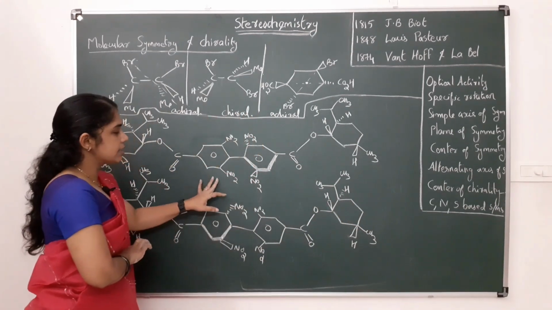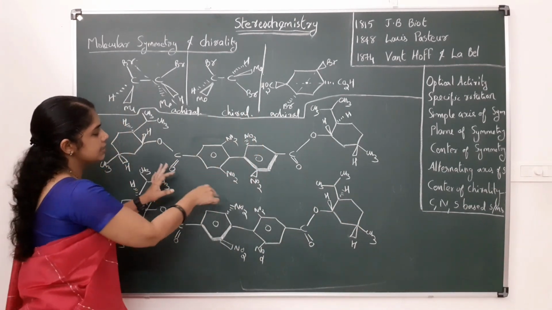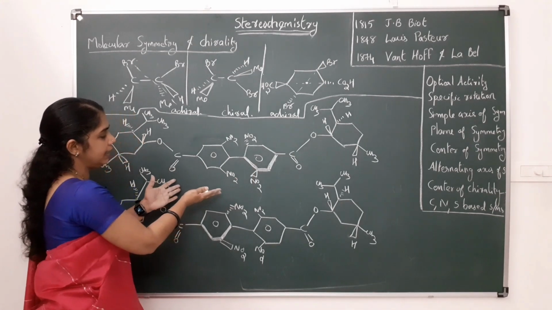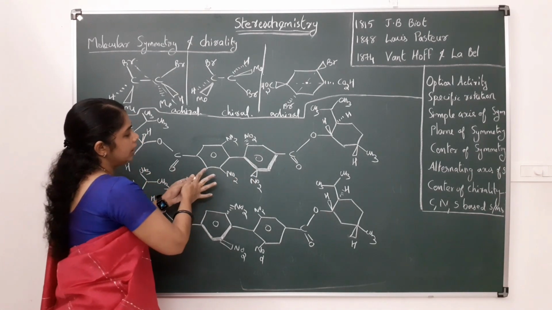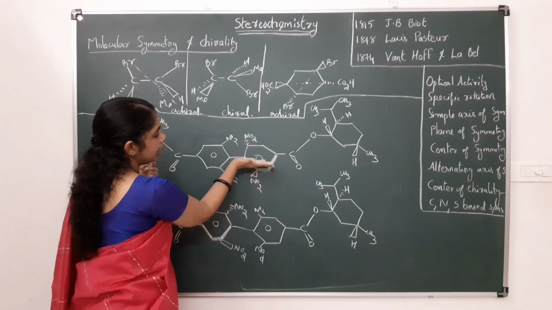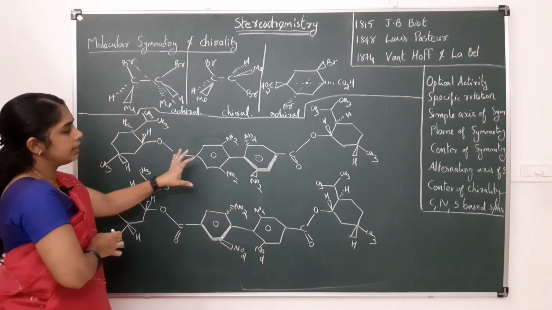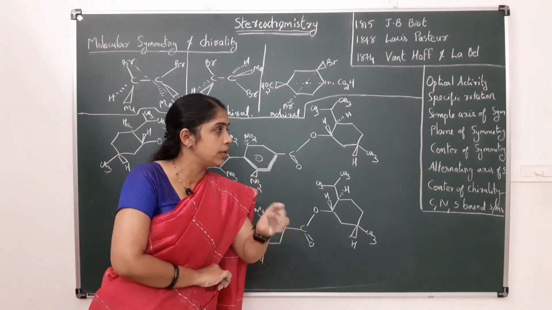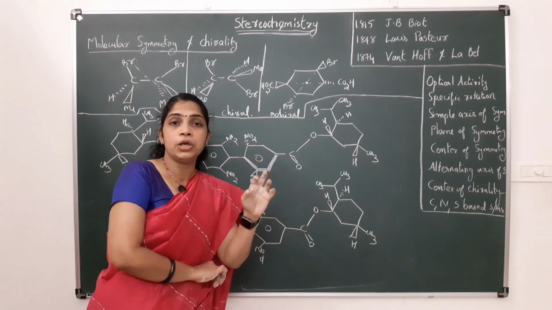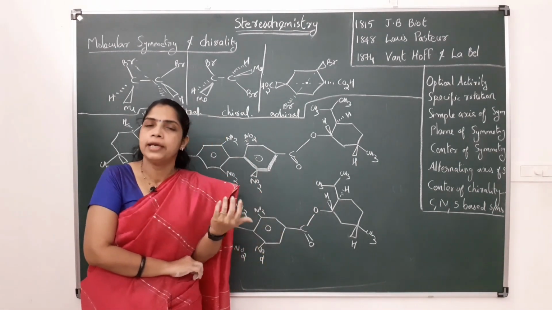But systems like this, a biphenyl derivative, are a complex case. In this molecule, this ring is perpendicular to this ring, and the molecule has no symmetry elements: no center of symmetry, no plane of symmetry, no simple axis of symmetry, and not even an alternating axis of symmetry.